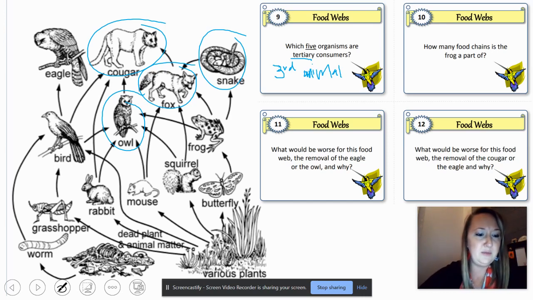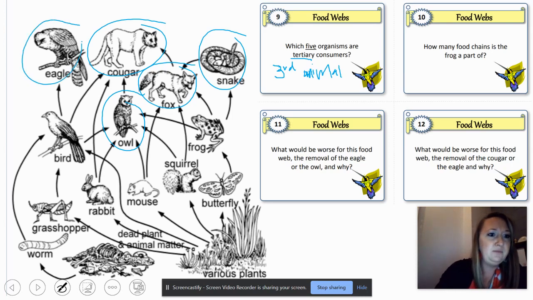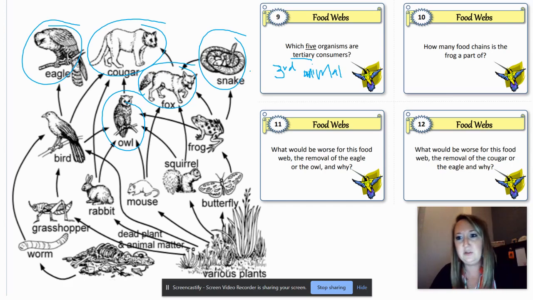When we start from the bird, bird is primary, eagle is secondary. We're looking for tertiary consumers. So we start with our plants. We go to the rabbit, that's 1. We go to the owl, that's 2. We go to cougar, that's 3. Okay, can't find anything else on that one. We still need 1 more tertiary consumer. Start at plants, go to grasshopper. That's primary. Bird is secondary, which means that the eagle is also tertiary. So you should have had snake, fox, owl, cougar, eagle for tertiary consumers.